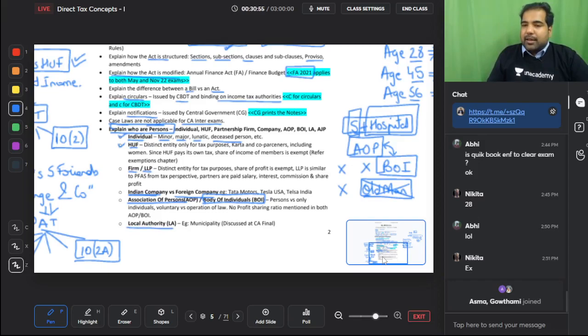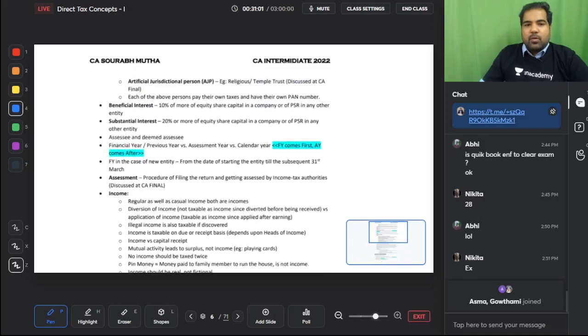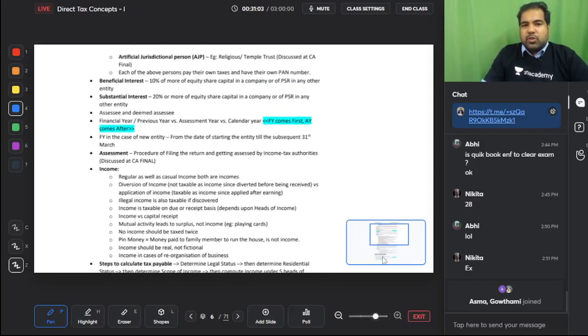Local authority is like a municipal body. In Bombay we have the BMC, those are local authorities. Next, an artificial juridical person is like a trust, a temple trust, etc., AJPs. Each of the above persons pay their own taxes and have their own PAN number. Guys, all of them pay their own taxes.